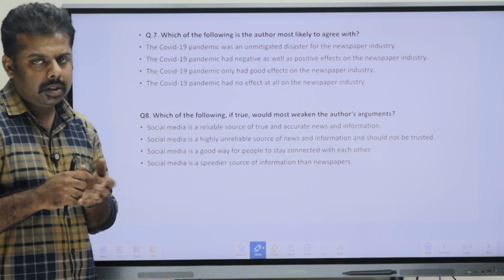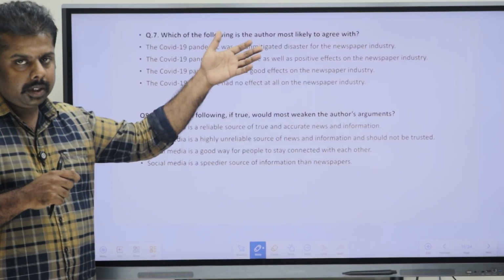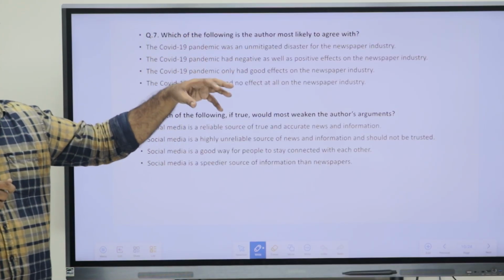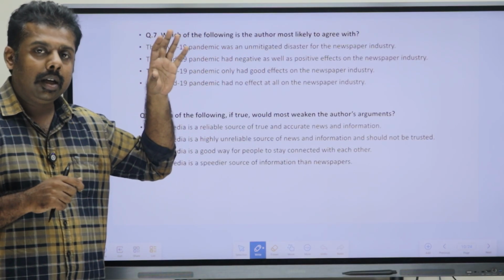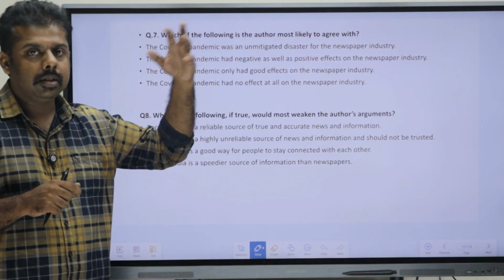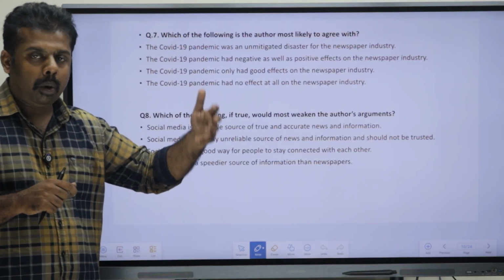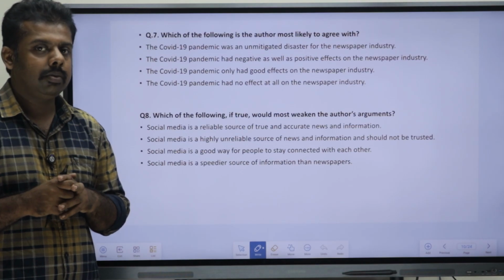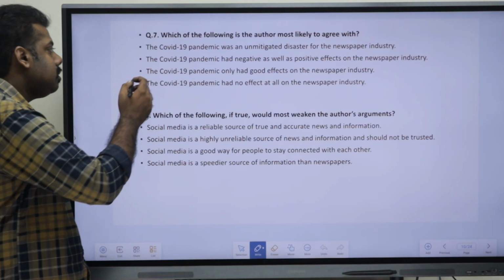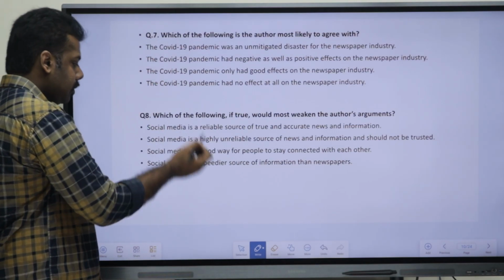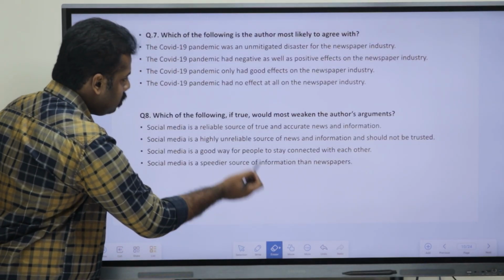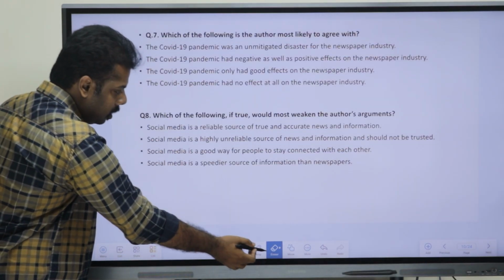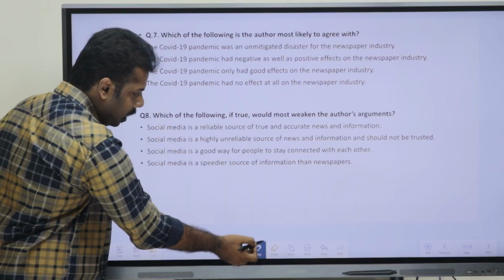So this is an easy question, as we just discussed in the two paras. The first para spoke about the advantages, and the second para the problems which the newspaper is facing. So the answer is pretty easy here, or straightforward, as we can say. The answer has to be option B, or the second option.